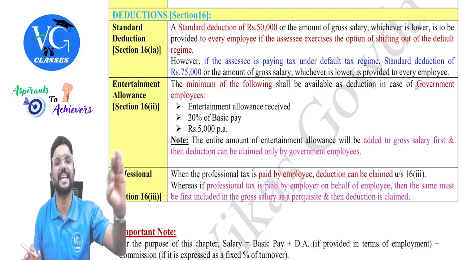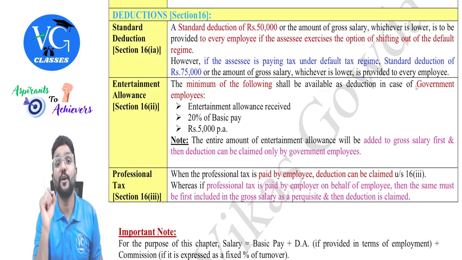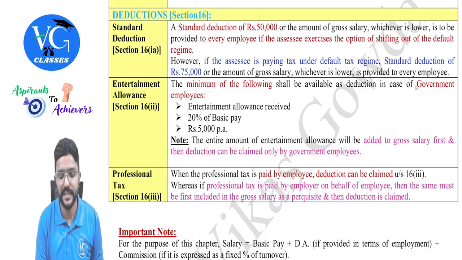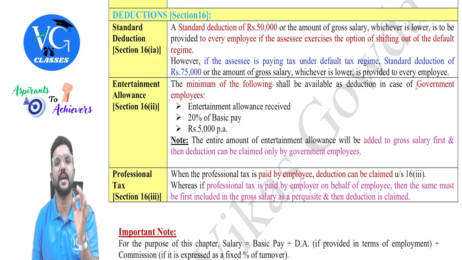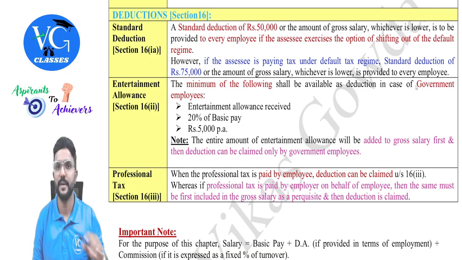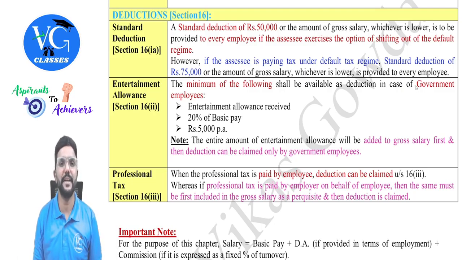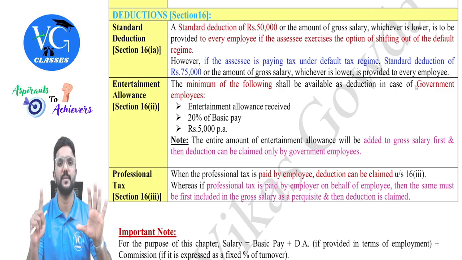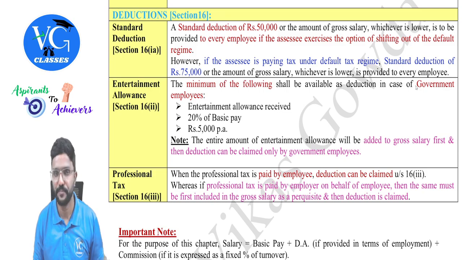Okay, so 50,000 is like a standard deduction. Sir, what if the employee is following the default regime under section 115BAC? Then there is a flat or standard deduction of 75,000, guys. Clear? And here also, sir, what if gross salary itself is less than 75,000? Then only that much. For example, assume gross salary of an employee following the default regime is only 60,000. That means he can claim only 60,000 as standard deduction, guys.